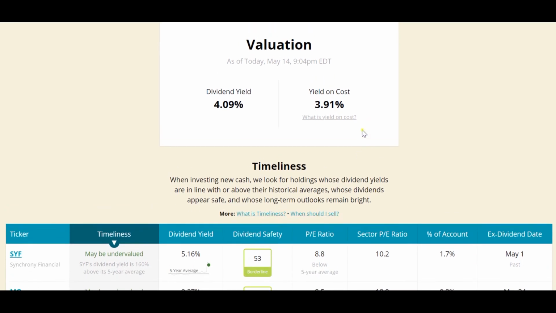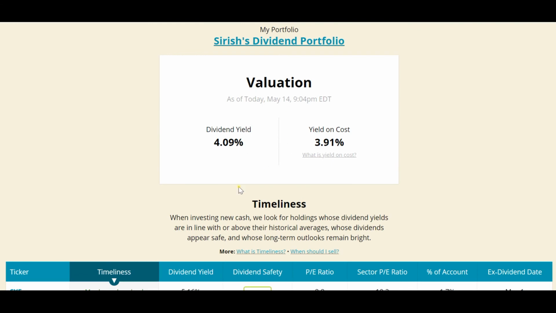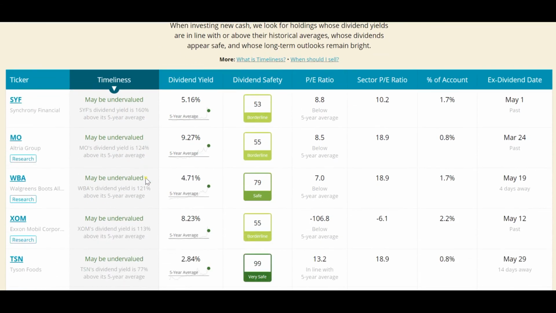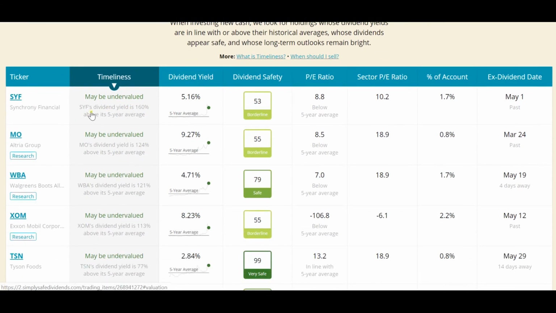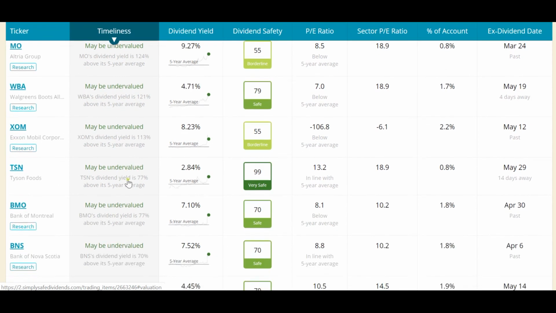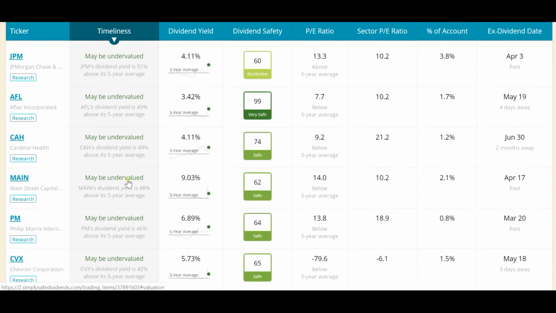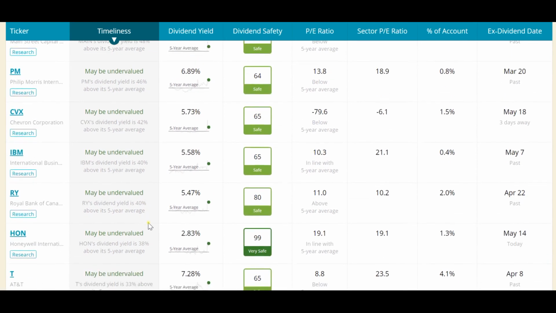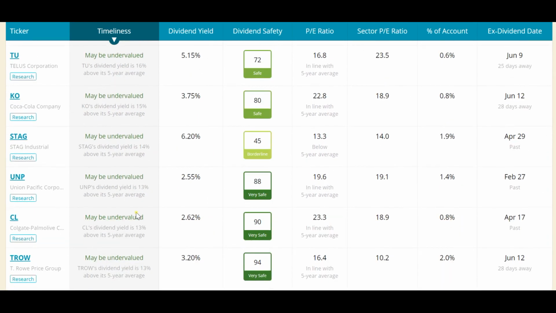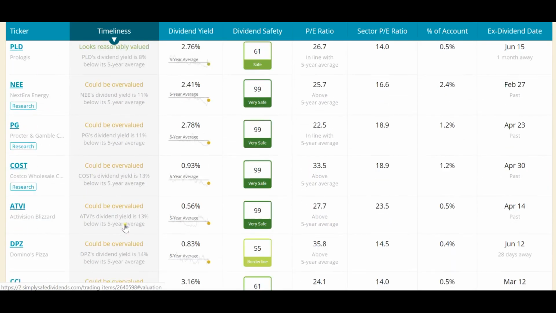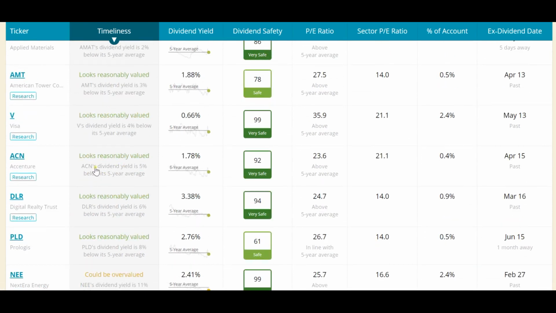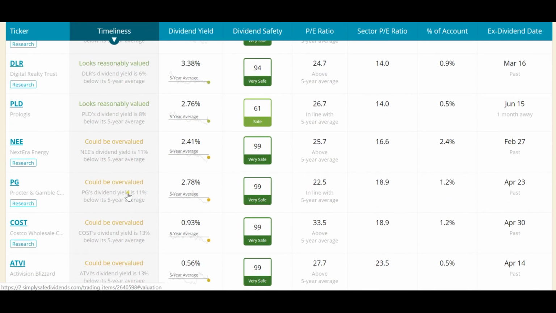But the main focus in this table is the timelines of the holding, whether it is undervalued or overvalued. Generally, when you are buying any single holding from this portfolio, I always prefer to go for undervalued stocks rather than overvalued. If you see, many of them are reasonably valued.